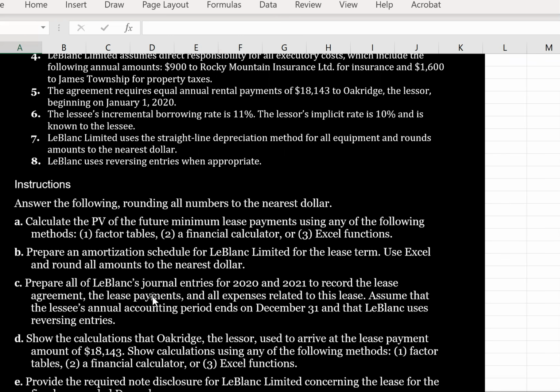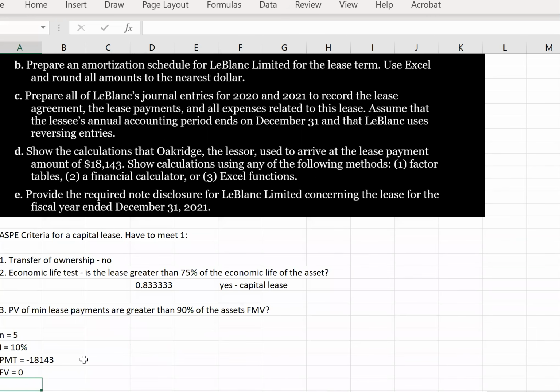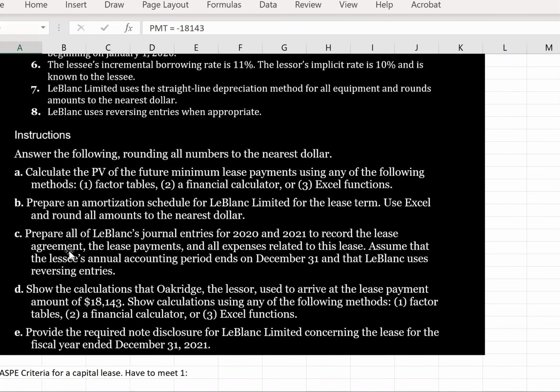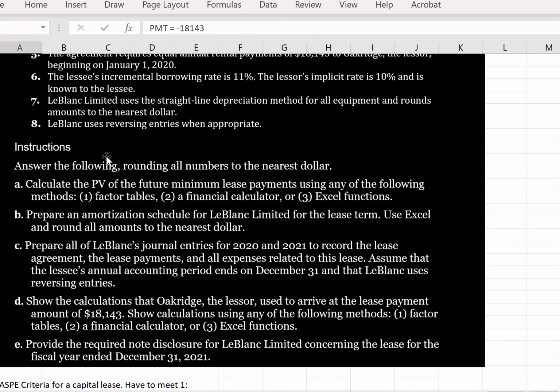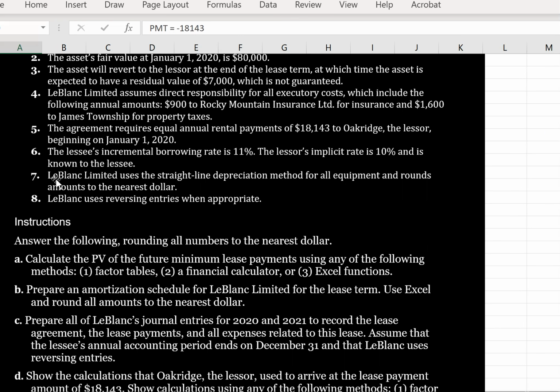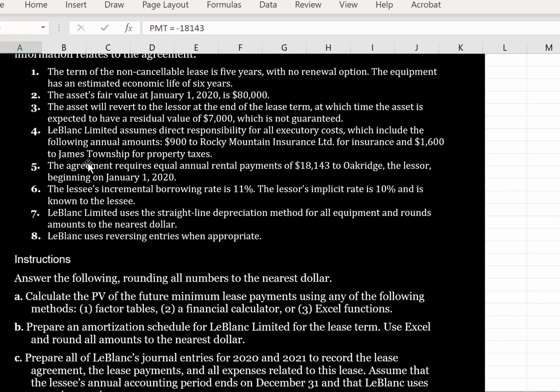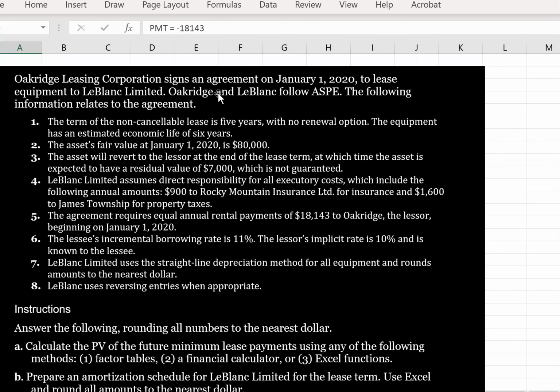Okay, so one of the questions that I have is these lease payments of $18,143, are there any executory costs included in there? Because we need to be really careful to make sure that there are no executory costs in our lease payment. So it says here that LeBlanc, so who's LeBlanc? Oak Ridge signs an agreement to lease equipment to LeBlanc.